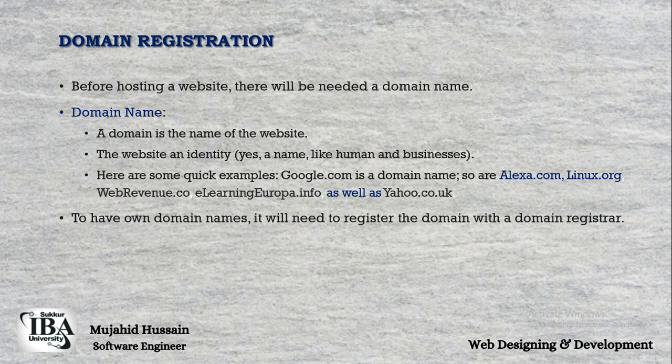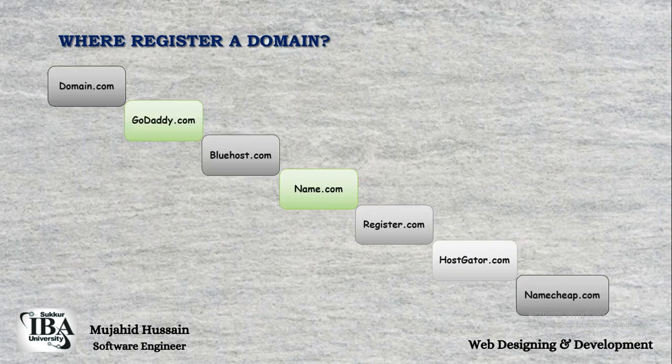To own a domain name, you need to register the domain with a domain registrar. A number of domain registrars are available, like domain.com, godaddy.com, bluehost.com, name.com, register.com, hostgator.com, and namecheap.com. So these are the different domain providers. You can buy any type of domain from these domain registrars.